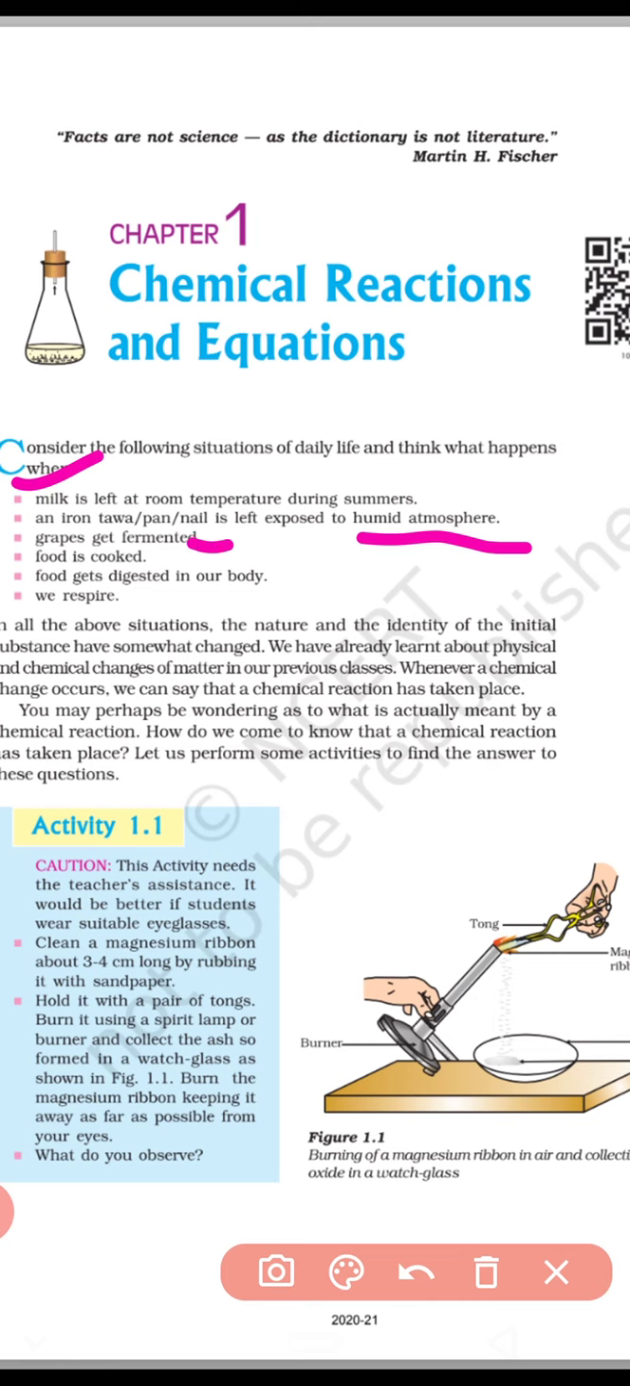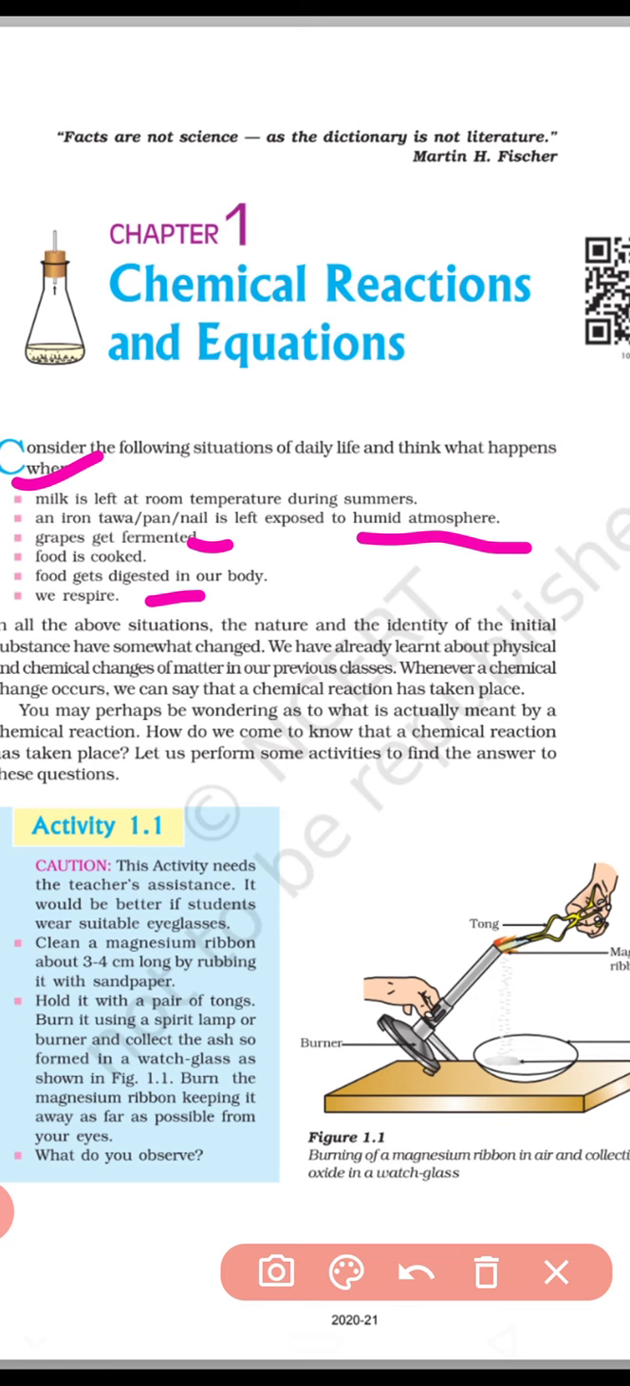Food is cooked: when we bring vegetables from the market they are raw material, and after cooking, that cooked food we eat. It means there is some change between the vegetables and the cooked food. The food also gets digested in our body. How? We eat a large chapati, but it is broken down into smaller pieces. Next, how we respire: when we inhale oxygen gas and exhale CO2 gas, what type of changes occur in our body? There is an exchange of gases.